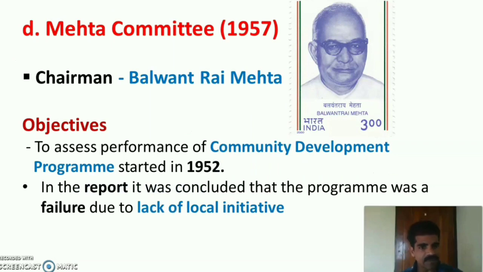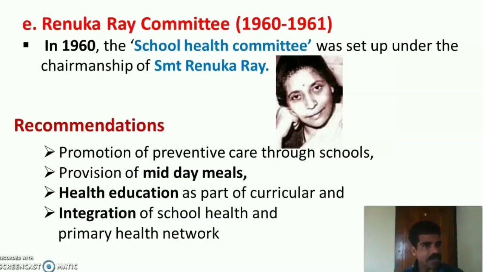Next is Mehta Committee 1957. Under the chairmanship of Balwant Rai Mehta, Government of India appointed another committee in 1957 with the objective to assess the performance of community development program started by the government in 1952. In the committee's report, it was concluded that the program was a failure due to the lack of local initiative or local participation.